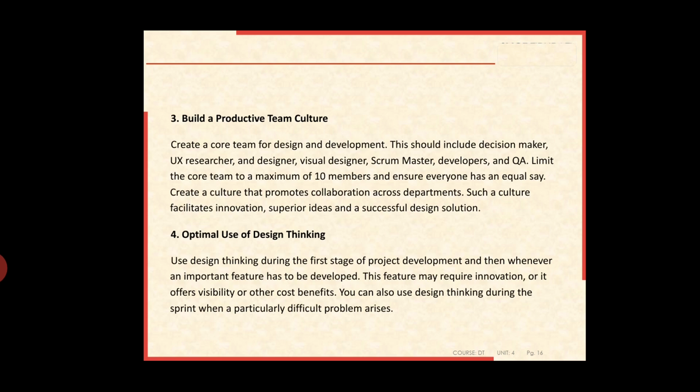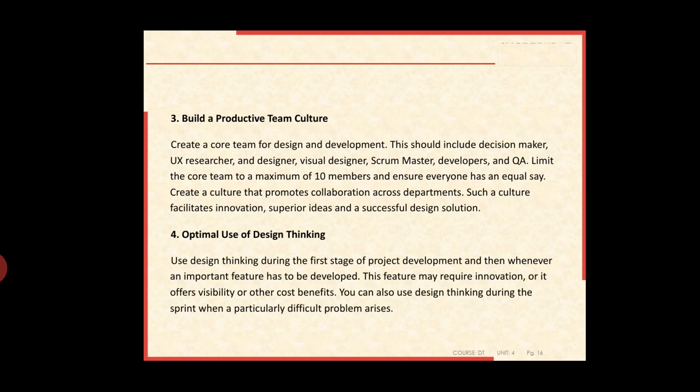What I meant to say is, first of all, we use design thinking during the first stage of project development, and then whenever an important or essential feature has to be developed.